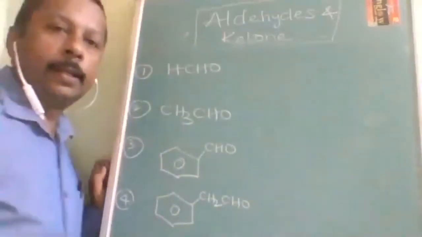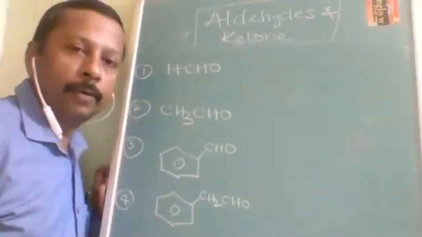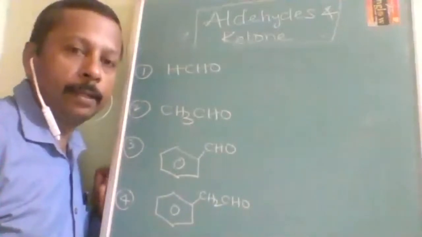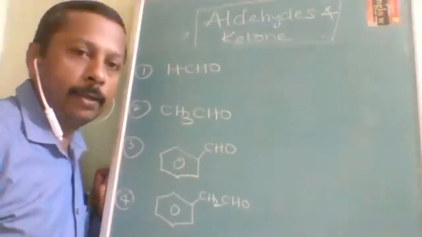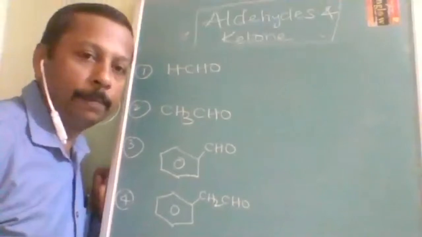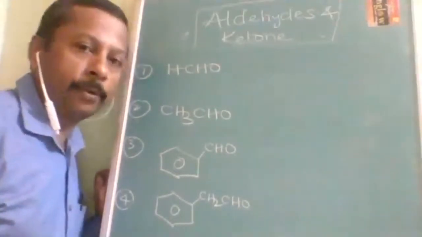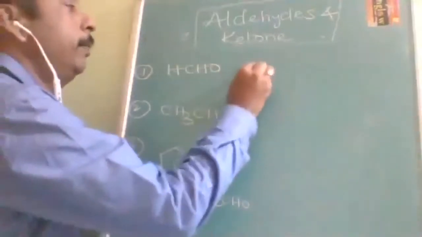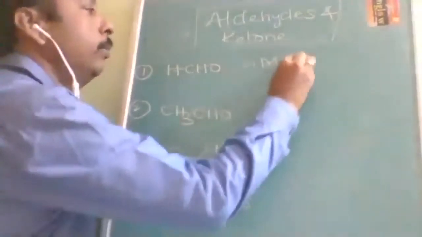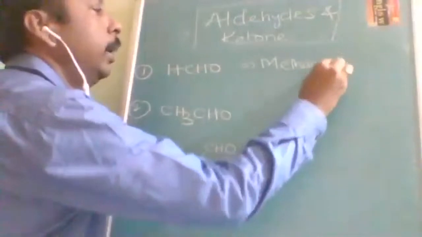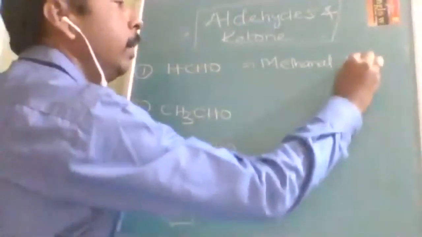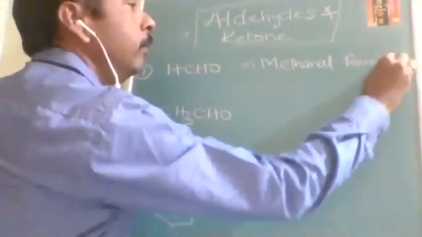Okay, these are the certain important compounds which we are going to study in this entire chapter, and you should be knowing what all the names it is called as. Different places will use different names, but things are going to be the same. The IUPAC name, just now I told you, methanol. And the commercial name is formaldehyde. What is the commercial name?